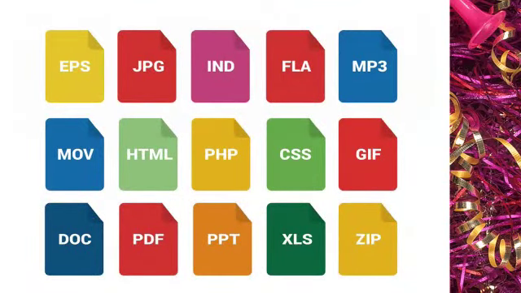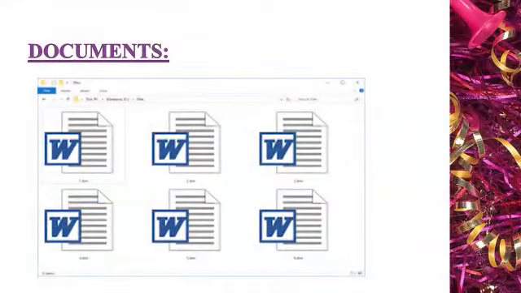Different types of files can be stored in the computer. As you can observe on the screen, for example, text documents, image files, presentations, etc. Each type of file has a different file format with an extension associated with it. Documents: a file saved in Microsoft Word has the extension of .doc or .docx, children.